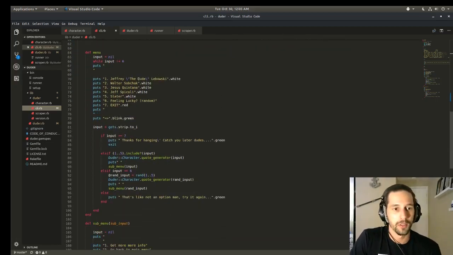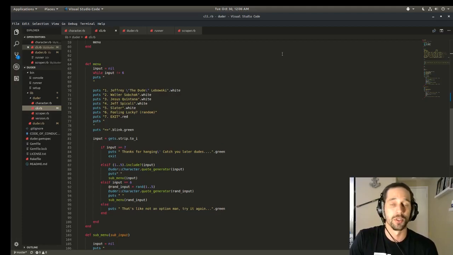So in the menu method, basically it's going to put out all the options here. So you see 1 through 7, 1 through 5 being characters, 6 is a feeling lucky, a random feature that I kind of just built in actually, and 7 is just your exit. And if you notice really quickly, after all these things you see dot white, dot red, dot green. I'm using a gem called colorize, which allows me to choose different colors when you go into the command line interface, and that way it spices up the look and makes it a little bit more interesting.